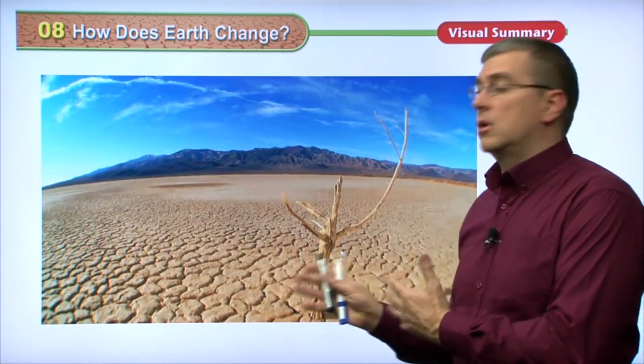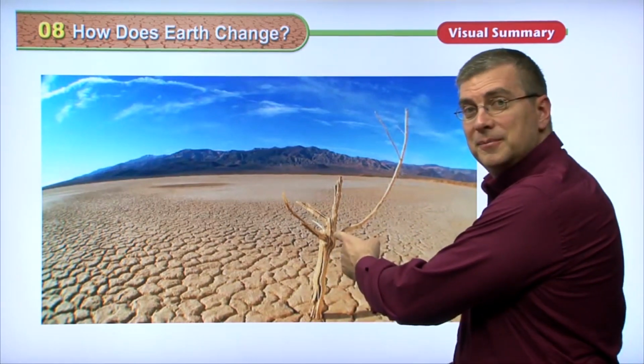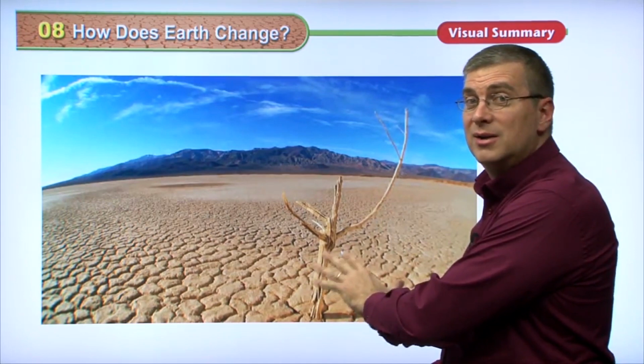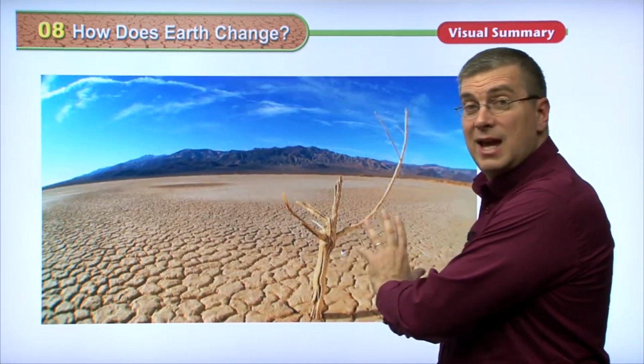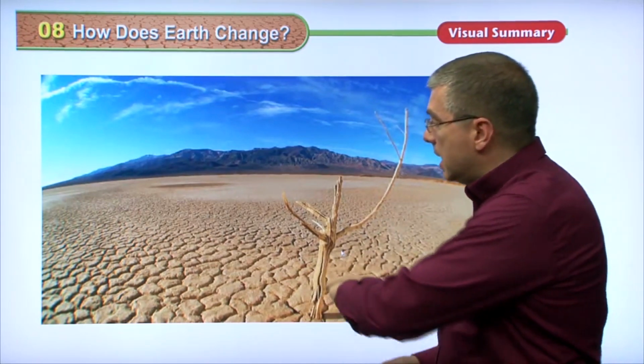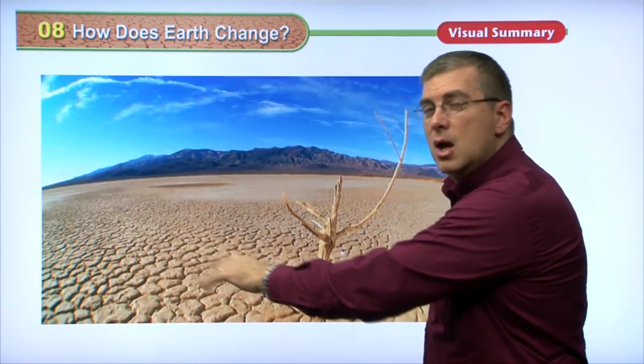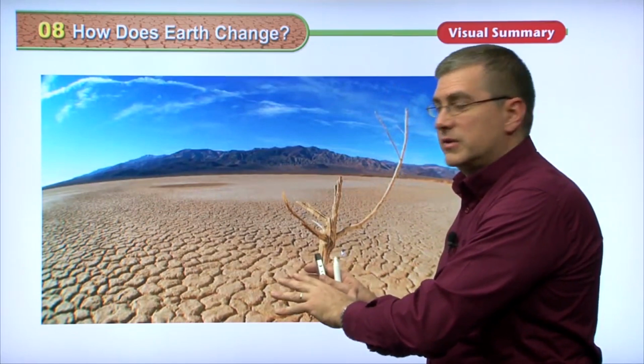It hasn't rained for a long time. Look at this tree. This tree's dead. It hasn't had any water. Trees need water to survive. So this drought has been going on for a long time. Look at the land. It's dry, it's cracked. Nothing is growing here. Plants need water to survive.